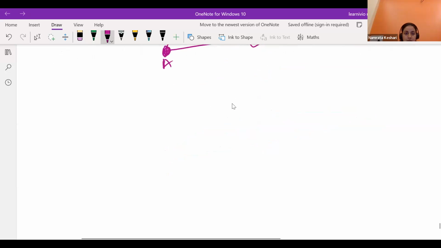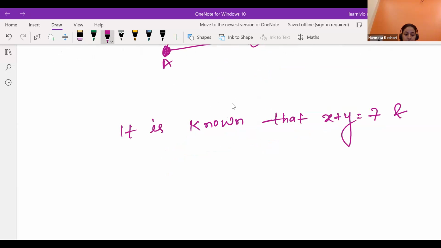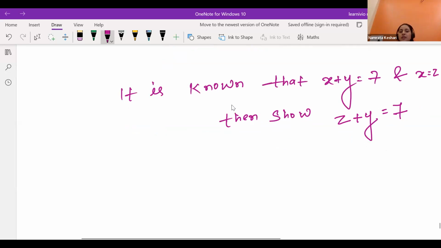It is known that x plus y is equal to 7 and x equals z. Then show that z plus y is equal to 7. Ma'am, is this the same chapter? Yes. Okay, we have to prove it. Show means we have to prove that z plus y is equal to 7 by using Euclid's axiom.